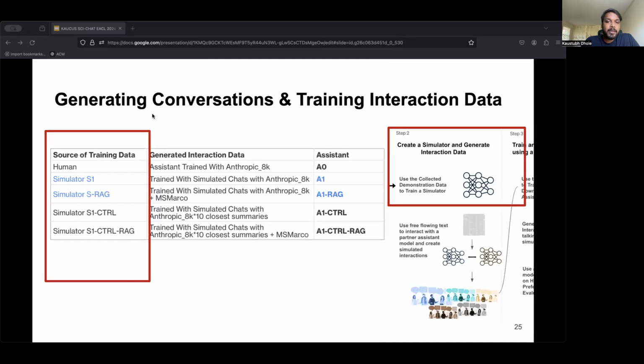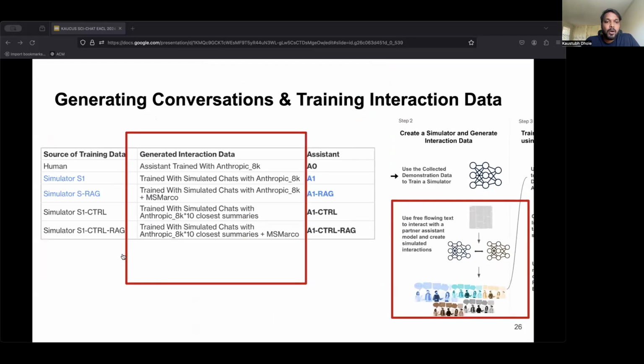We now use Anthropic and Open Assistant conversations along with their knowledge augmentations to train each of the simulators from S1 to S control RAG. For our no simulator baseline, shown by the human row, we use 8,000 conversations from Anthropic's training set. For each utterance grounded simulator, that is S1 and SRAG, we use 8,000 Anthropic conversations as triggers to generate interactions. Particularly, we utilize the complete Anthropic conversation as the starting history for both the simulator and the separately held out assistant model and allow 5 more pairs of turns of interactions to be generated.